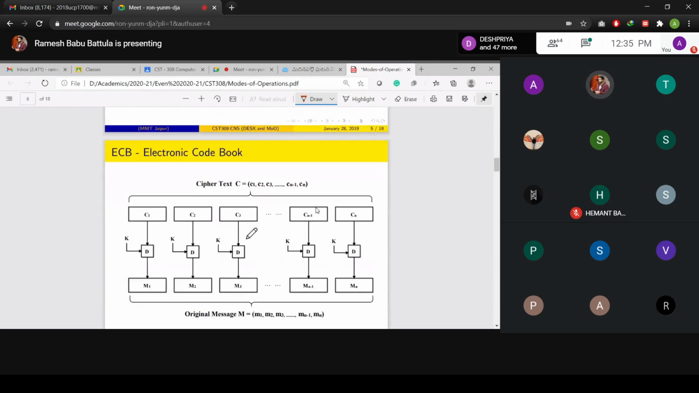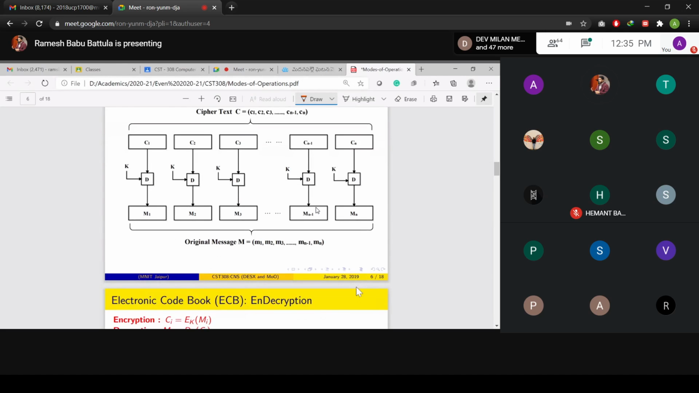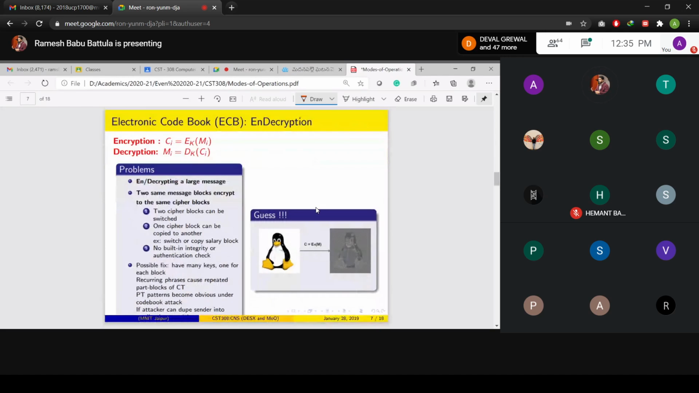The decryption is very easy. It is the reverse process: C1, C2, C3 are the inputs, and finally we get M1, M2, M3. So what are the problems in ECB? It is only used for images, right?